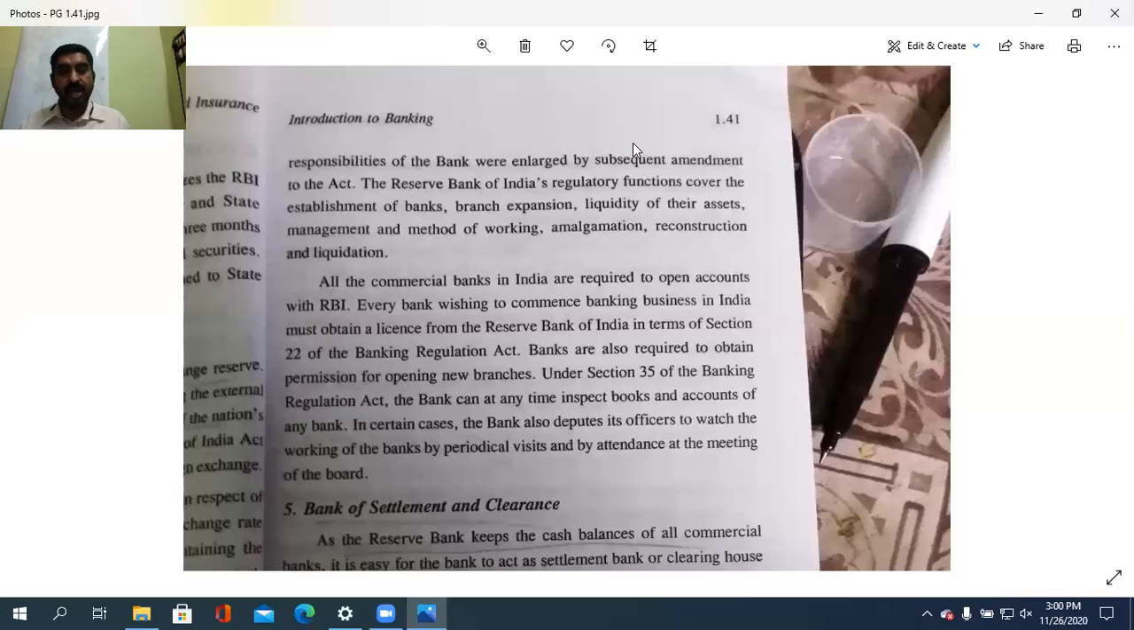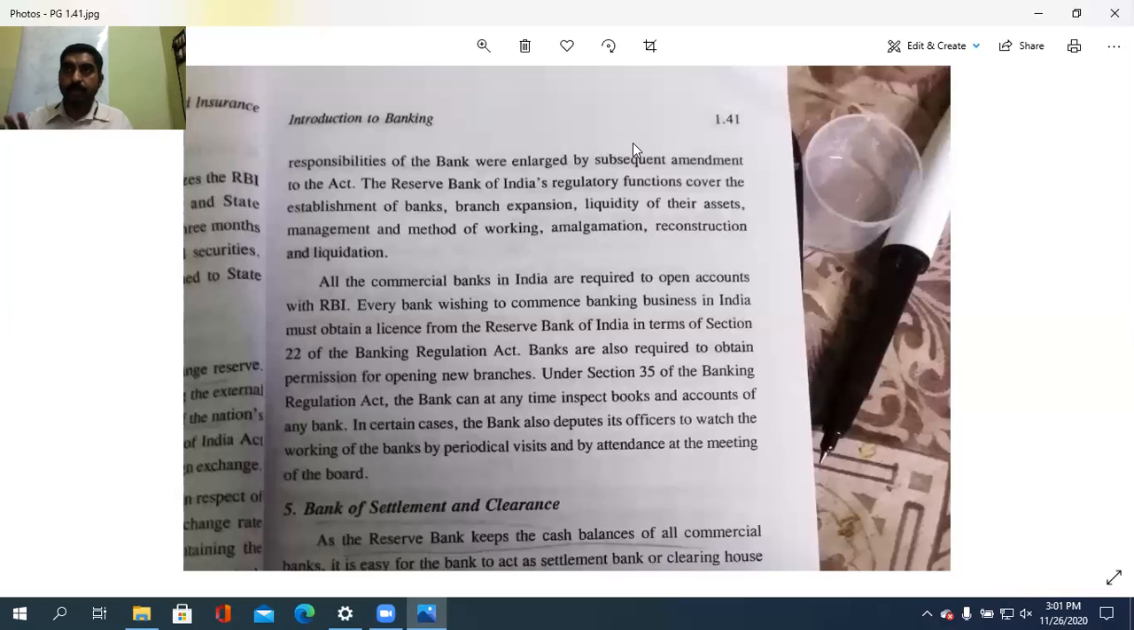Under Section 35 of the Banking Regulation Act, the bank can at any time inspect the books and accounts of any bank. The Reserve Bank has the authority to check the accounts, books of accounts, and all details of any bank at any time. In certain cases, the bank also deputes its officers to watch the working of the banks by periodical visits and by attendance at board meetings also. That is, acting as a banker to all the banks, including cooperative banks. So that is another point.